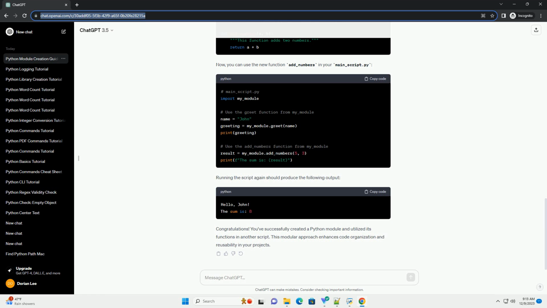Congratulations! You've successfully created a Python module and utilized its functions in another script. This modular approach enhances code organization and reusability in your projects.